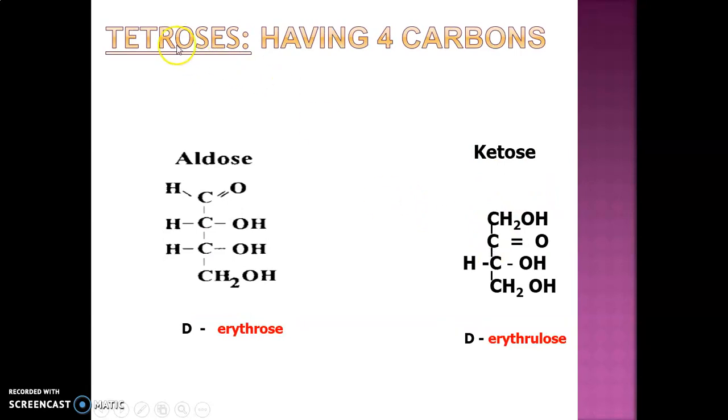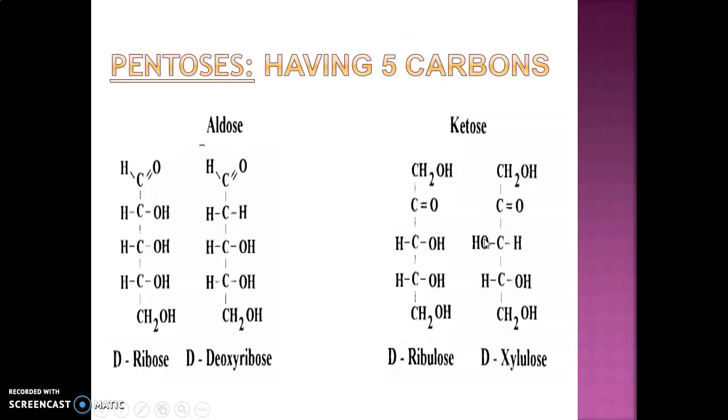Same with tetrose, it contains 4 carbon atoms, 1, 2, 3 and 4. Example is D-erythrose. In case of D-erythrose, these are 4 carbon atoms, 1, 2, 3, 4, and the functional group is ketone. Same with pentose.